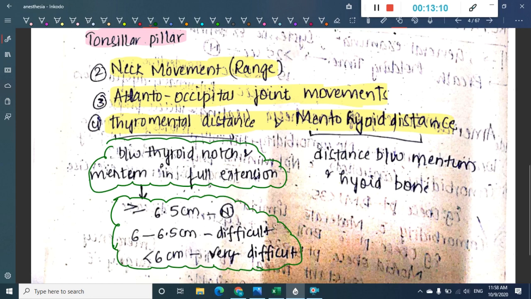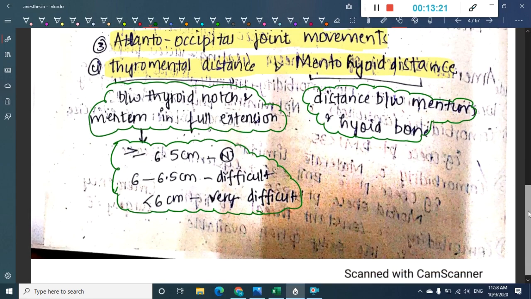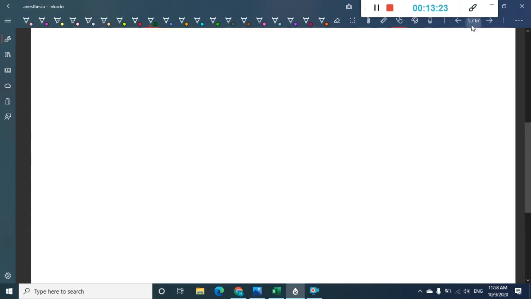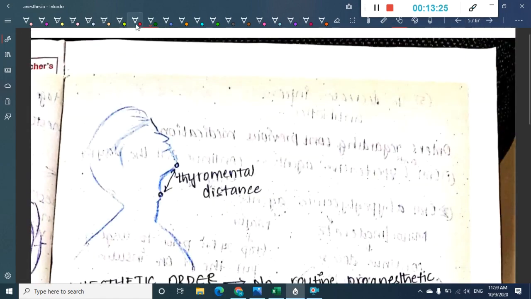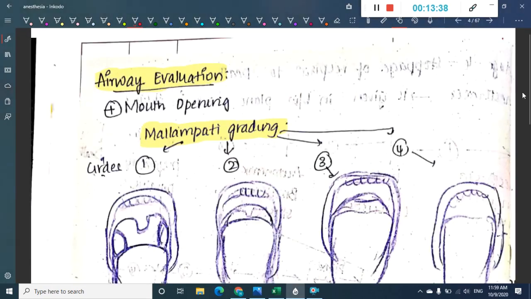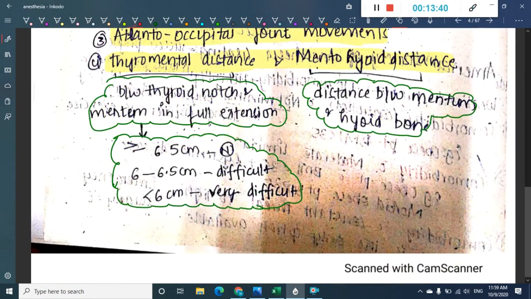Then we have mentohyoid distance. What is the distance between? The mentohyoid distance is the distance between the mentum and the hyoid bone, right? I am just showing the diagrammatic representation. This is the mentum and this is the thyroid. So this is thyromental distance, right? We have shown the thyromental distance.